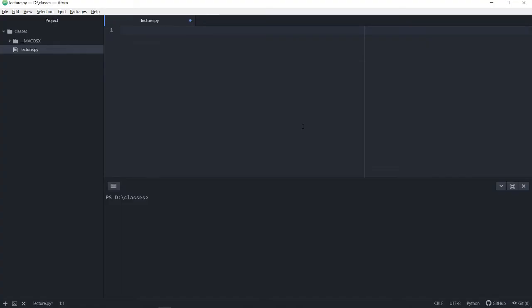Let's see lists in action in Atom here, and I'm going to start by first defining a list, and we're going to carry on with our example from the lecture. It's going to be a name, we're going to have 523.4, let's say, and a false. And this is basically how you will define a list, and I'm going to print it out too, just to see what it looks like when it's printed. And you'll see the way it's printed, it's still going to have your comma separated values within box brackets here.